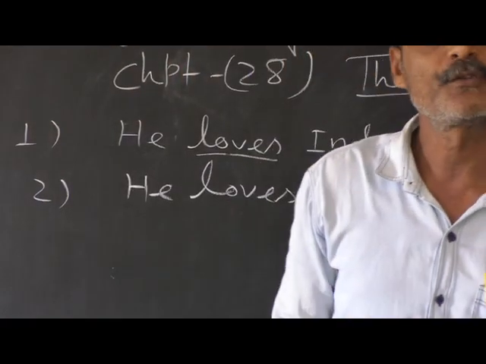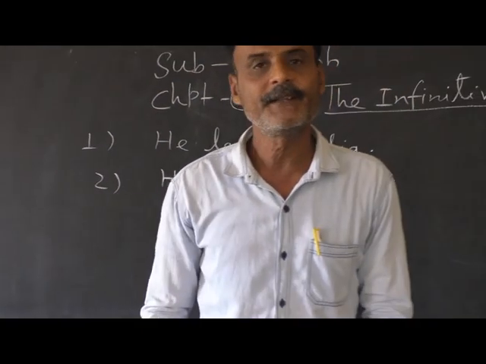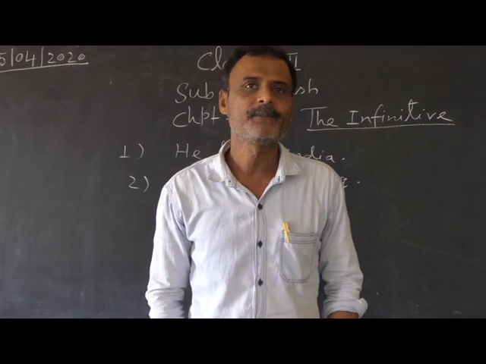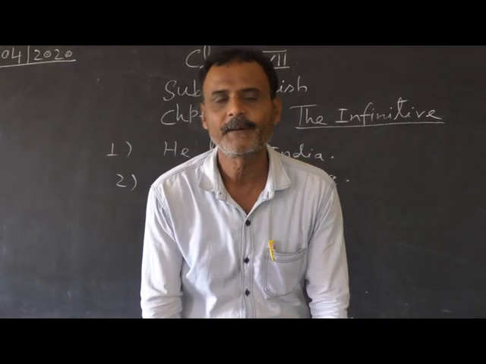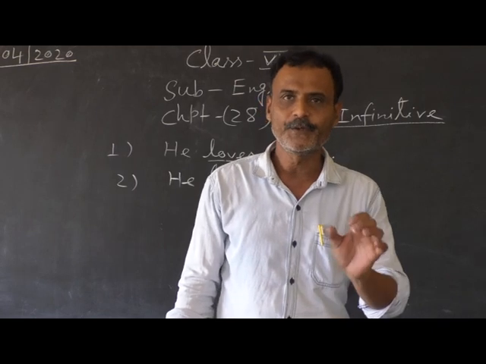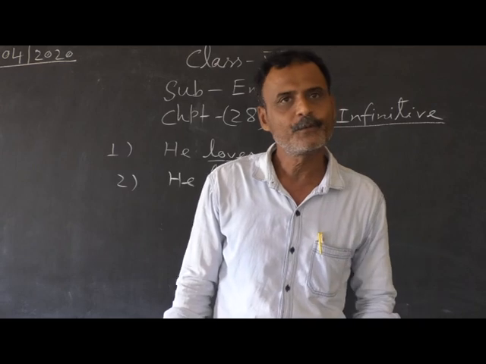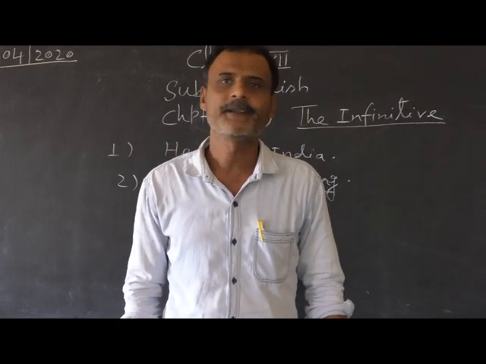So, the definition of an infinitive I am giving you. An infinitive is a form of the verb not limited by number and person of the subject, used with to or without to. If you open your grammar book, you will find the definition.